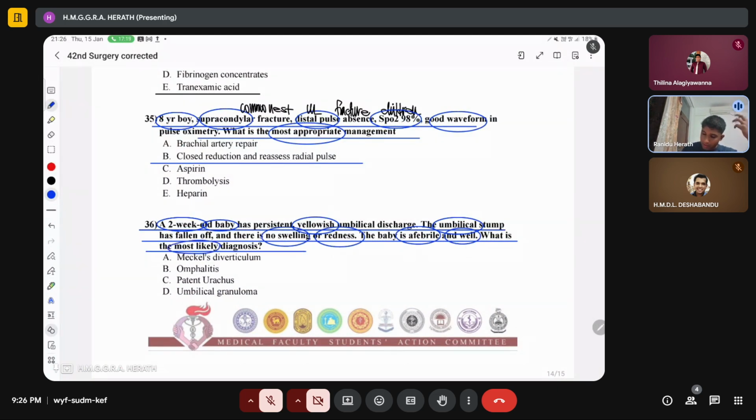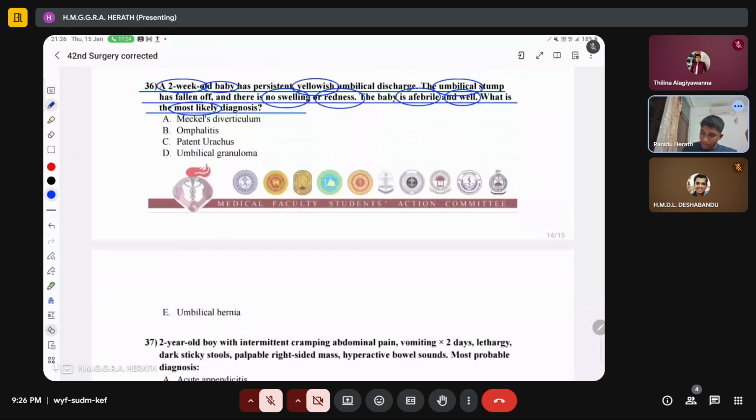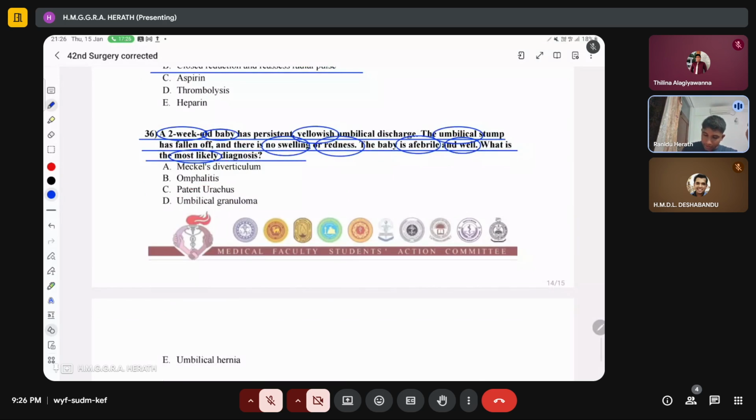So the patient has yellowish umbilical discharge. This could be a patent urachus. That is the first thing that can be in this kind of patient. Umbilical granuloma, because there is no redness, this cannot be.